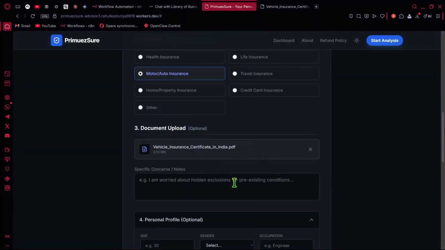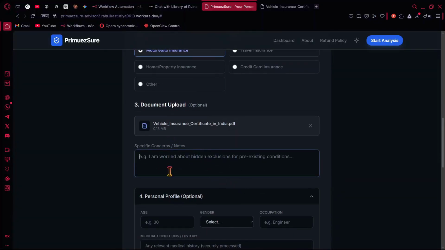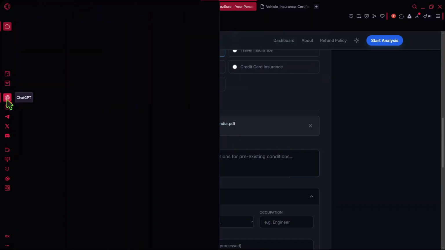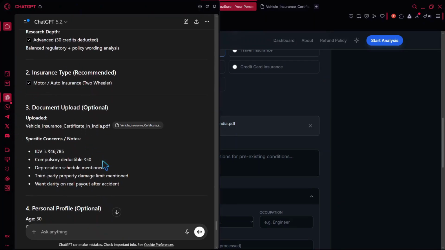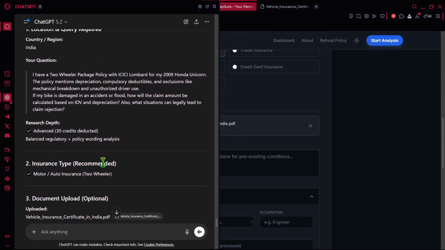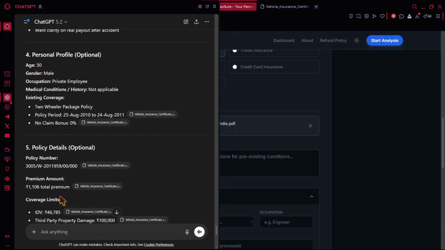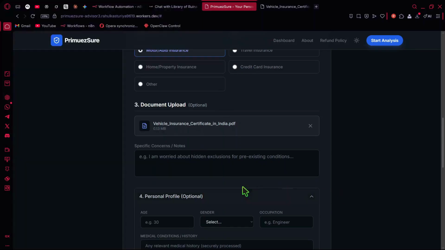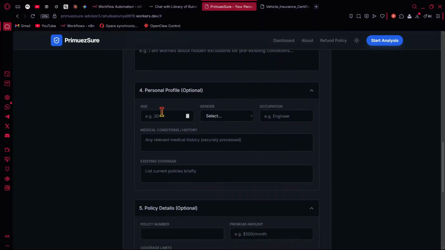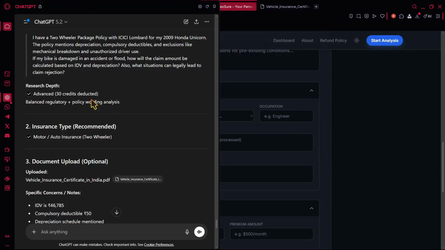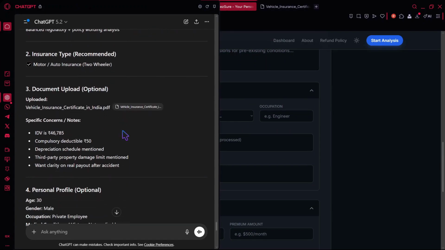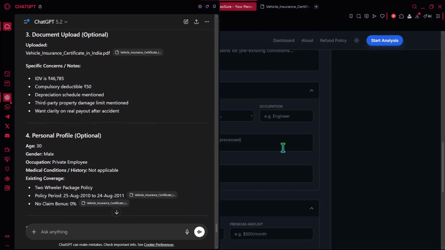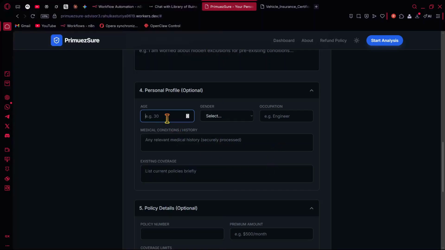Here it is, 0.13 MB. Then I think the specific concerns is not given, so we are going to keep it empty. Now the age: 30, male, private employee.